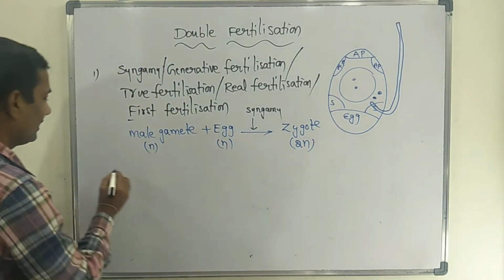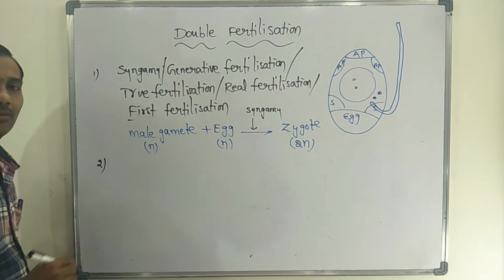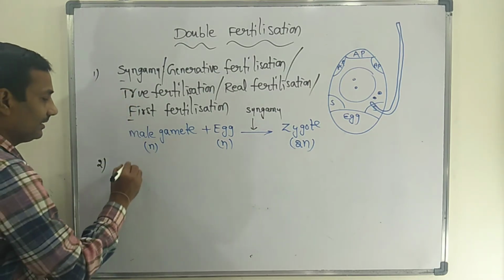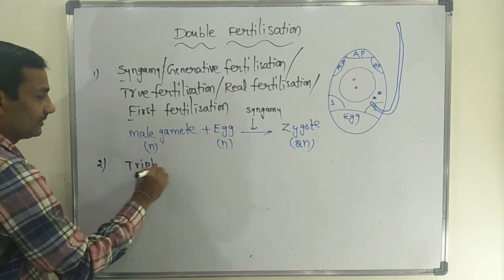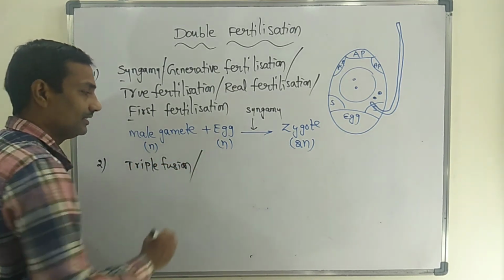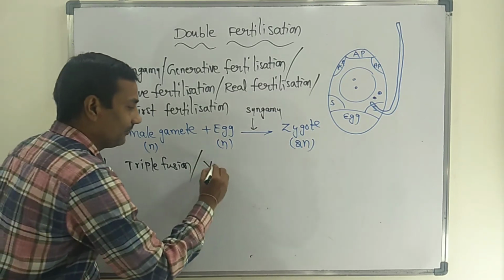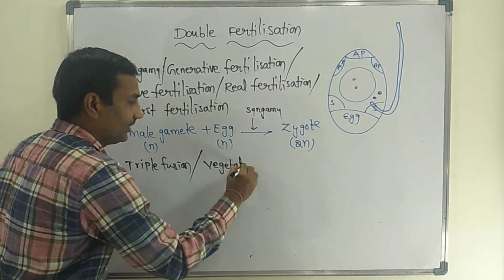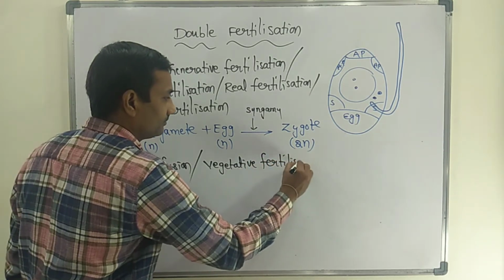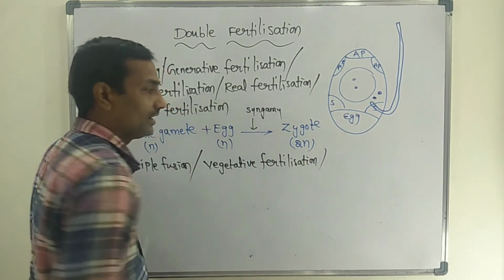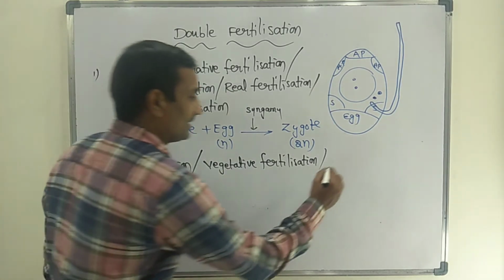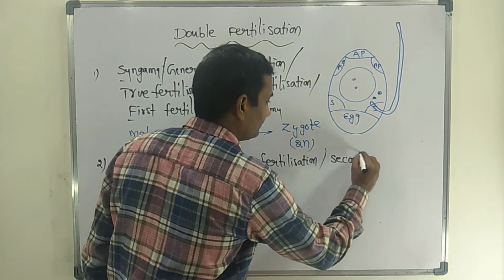Next, after syngamy, triple fusion occurs immediately. Triple fusion is also called vegetative fertilization, otherwise known as second fertilization.